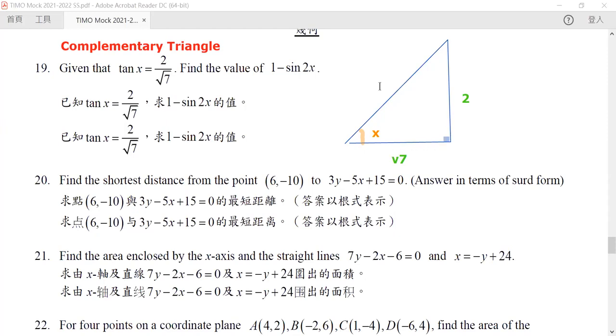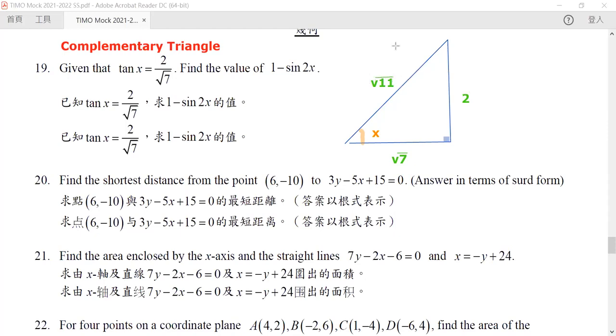If it is 2 and this is √7, then definitely our tangent x is equal to 2/√7. Then we can find our hypotenuse, which will be equal to √11.